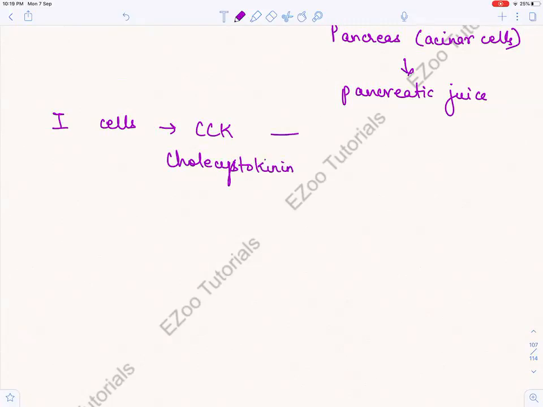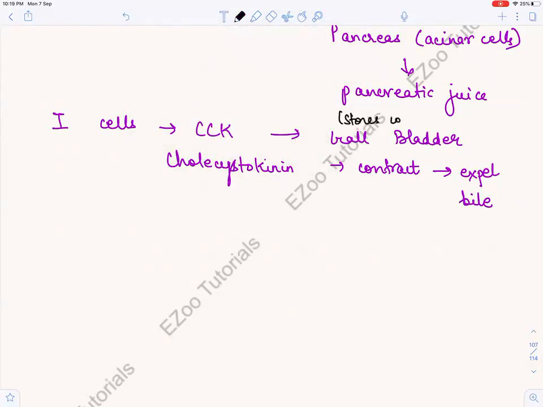And it will do what? This cholecystokinin will tell the gallbladder to contract, and when it contracts, what will happen? It will expel bile. Remember, what is the purpose of the gallbladder? It stores concentrated bile. Okay.